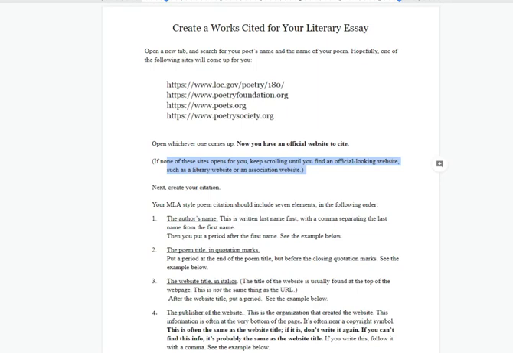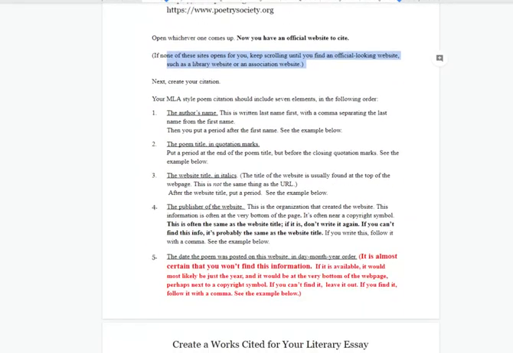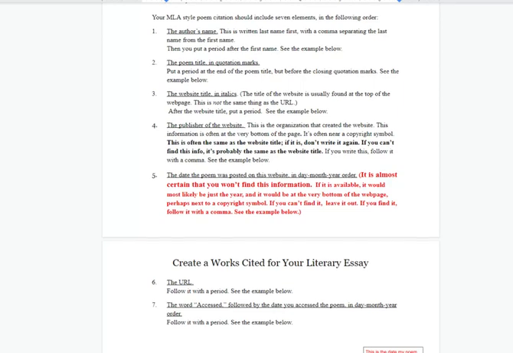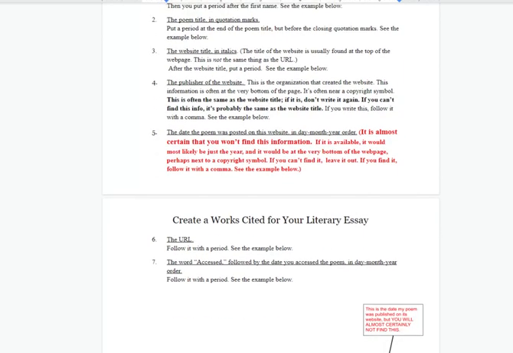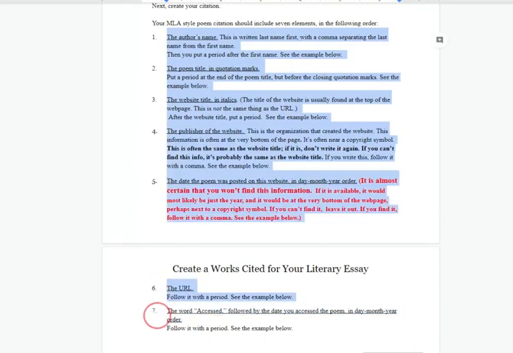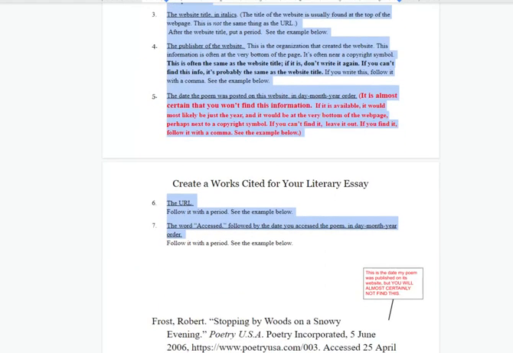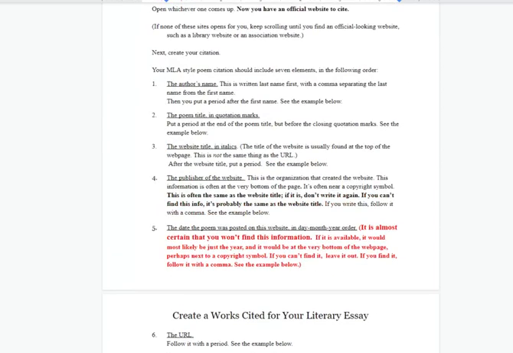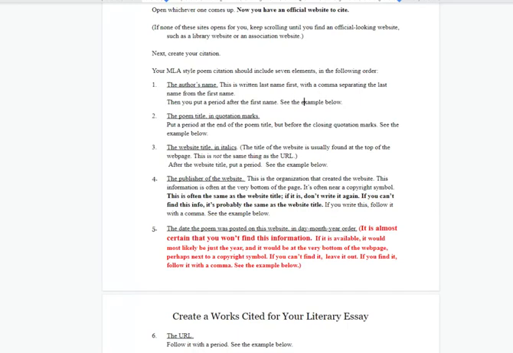So you're going to open that site. Then you're going to create your citation. This is in MLA style. Everything we do in English classes is in MLA style. There are 7 components to the citation, and I list them here. Down here is an example of what those 7 components would look like. So if you read these specific instructions, you'll see for each one I wrote, see the example below.